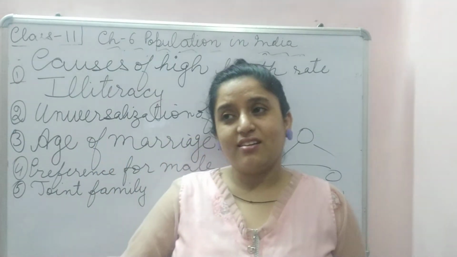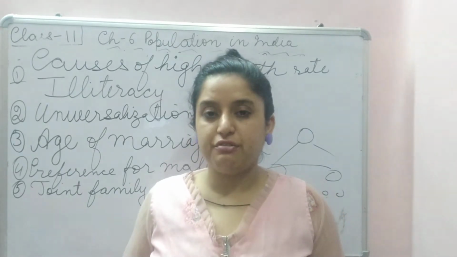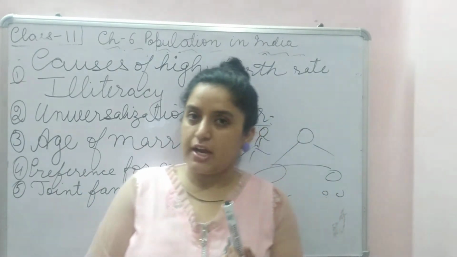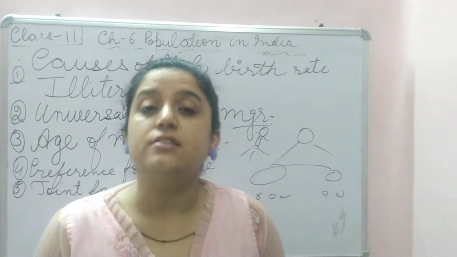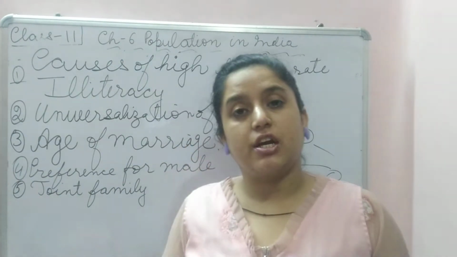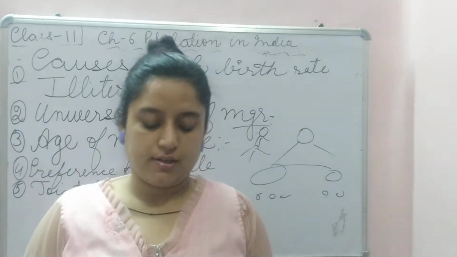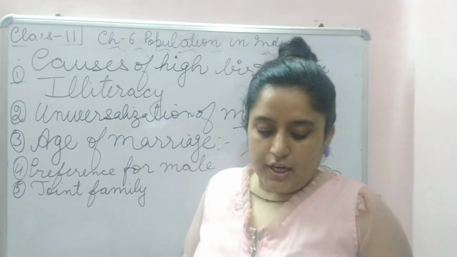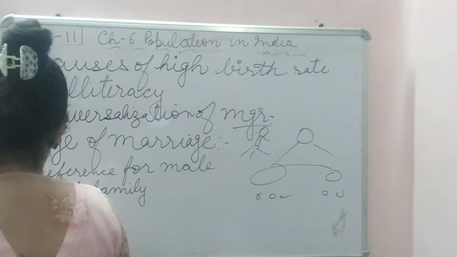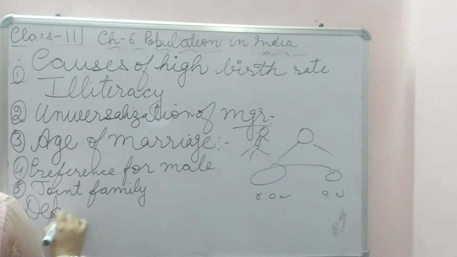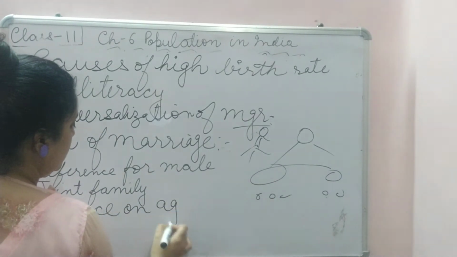But when one is in a nuclear family, nurturing and caring for a child became difficult, and hence control in population started coming. That's why birth rate and death rate are now declining. The next point, the sixth point, is dependence on agriculture.